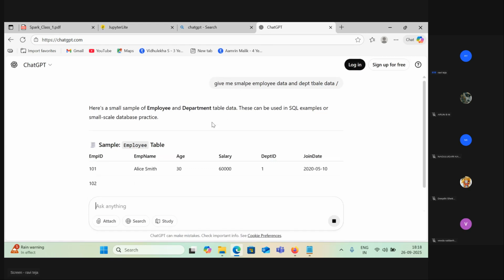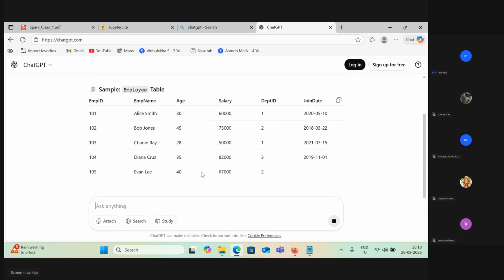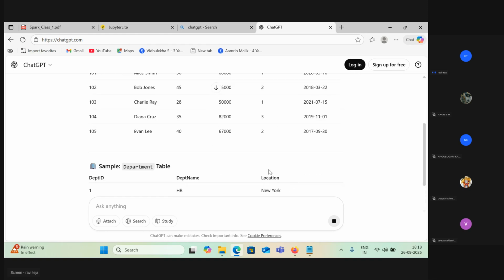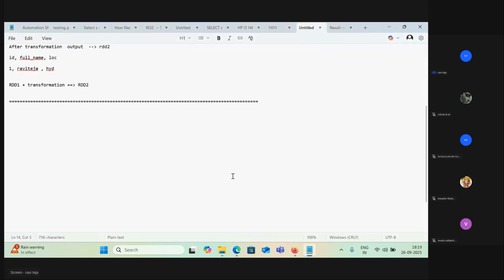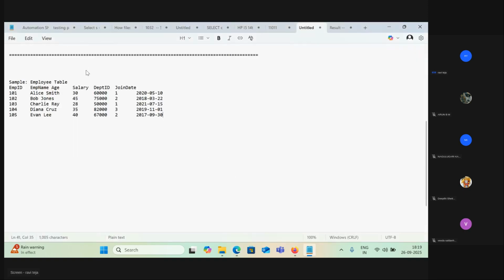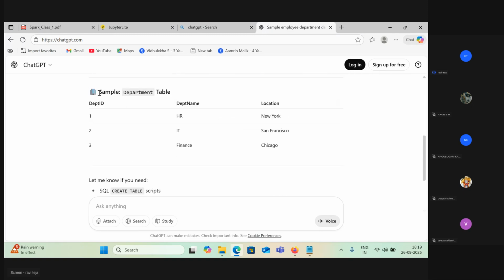Let's take this small employee data set. So this is a sample employee table. Now let's go here, this is a sample department table.